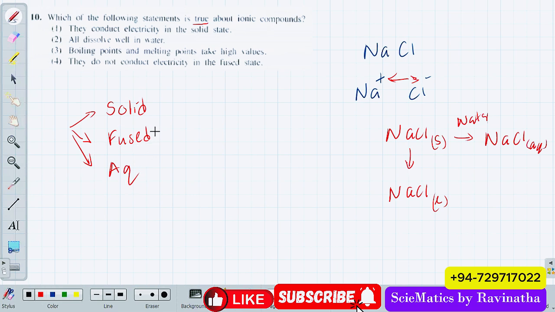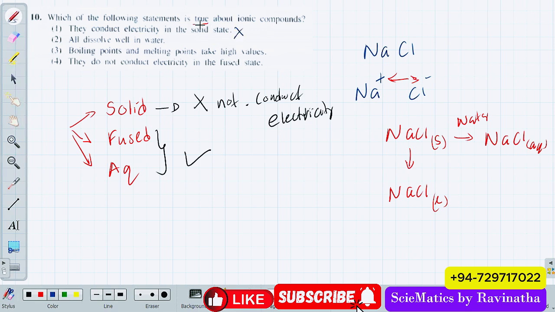So what is the short note here? The solid form will not conduct electricity, right? Now, the fused form and the aqueous form have these moving ions, so they can conduct electricity. Fused form and the aqueous form will conduct electricity, right? So this is the short form. Just take the note down, right? So first one, they conduct electricity in solid form.